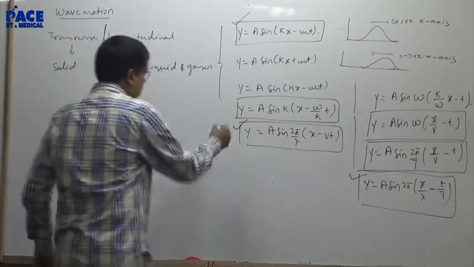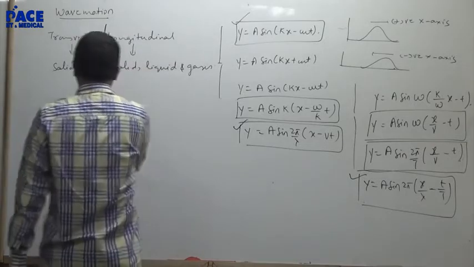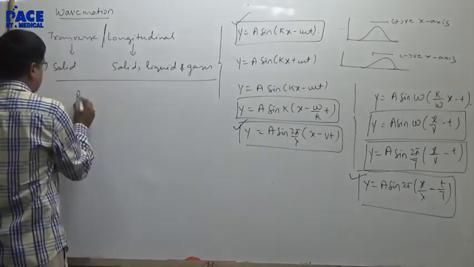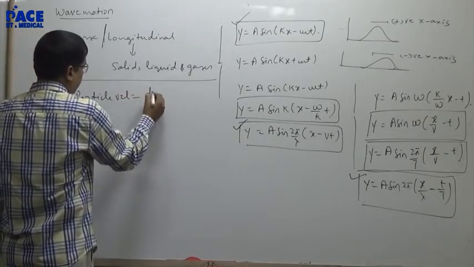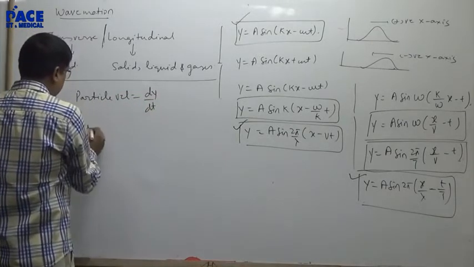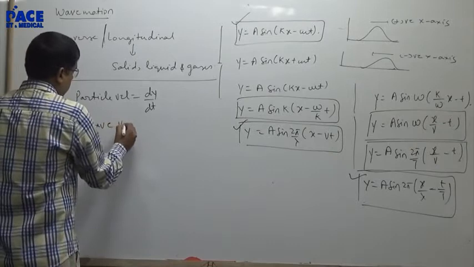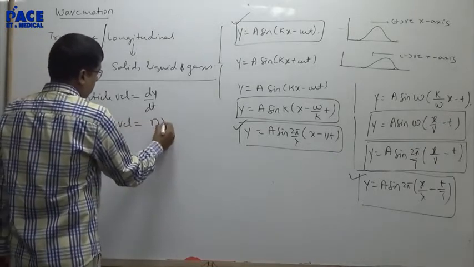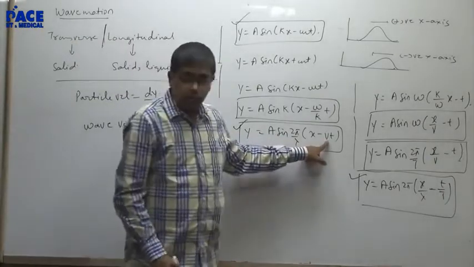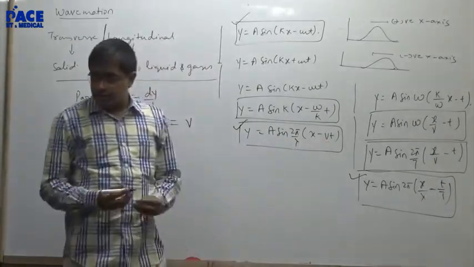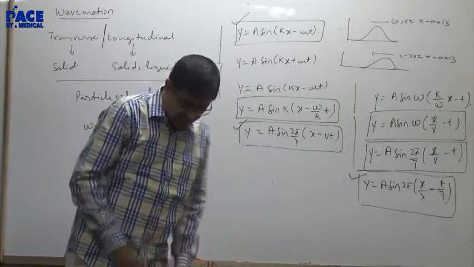What will particle velocity in this case be equal to? Particle velocity will be dy/dt. Wave velocity is nλ or v. This v will be the wave velocity. Particle velocity will be dy/dt.